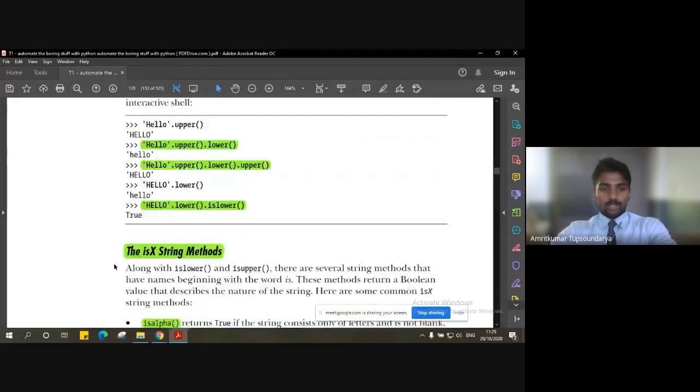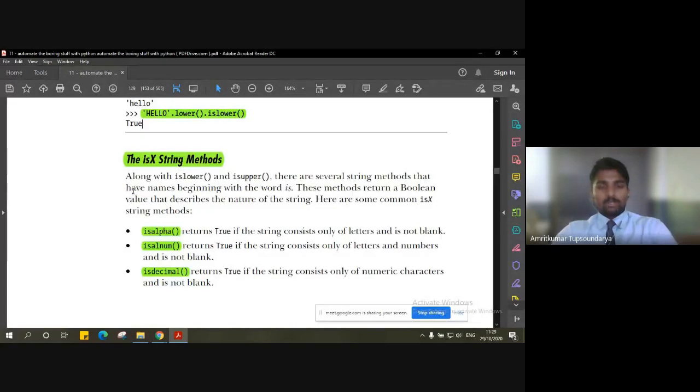Okay, so moving ahead, we have some methods which are isx, right? Isx string method. Now, what is this? Isx is the replacement for all the different types of methods again, right? So, for example, how we did islower, isupper.